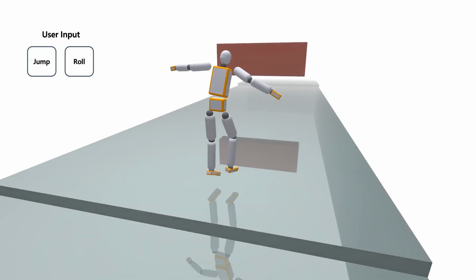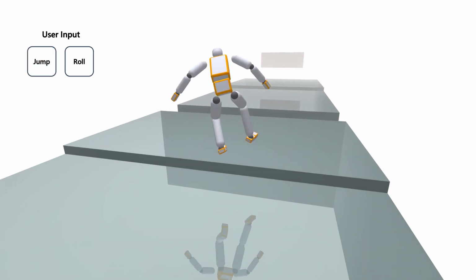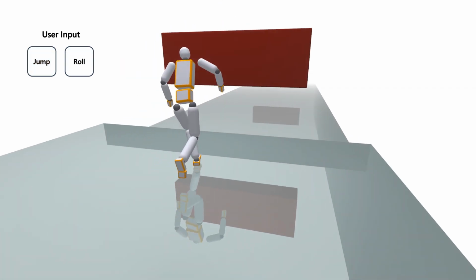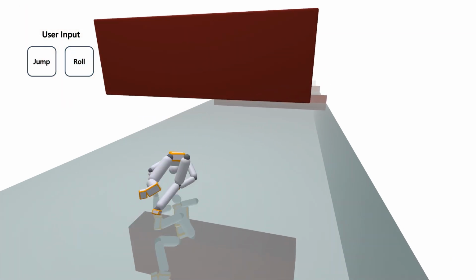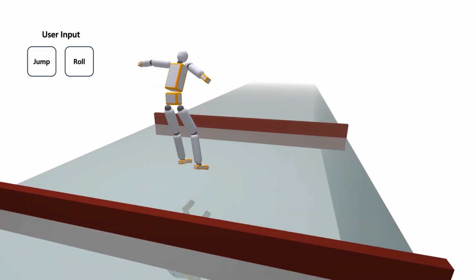The user is controlling the character to rush through obstacles. The character is equipped with running, jumping, and rolling motor skills. The robustness of our tracking controller allows dynamic actions to be triggered one after another immediately without delays. The immediacy of control makes the character agile and responsive.